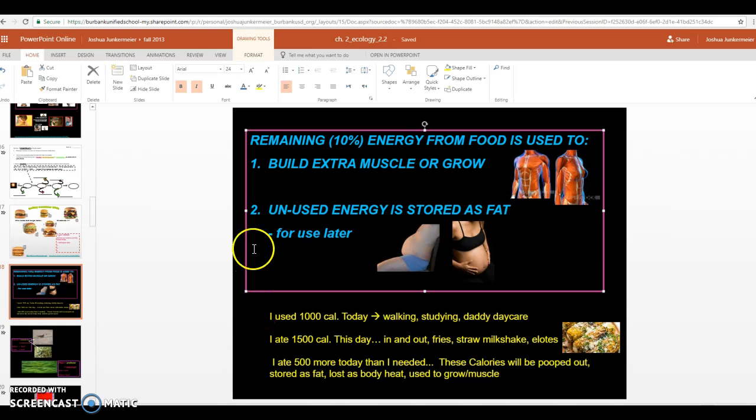All right, so what we're going to do is move on to the next slide. Thank you, Crash Course. All right, going back to slide 18. Hopefully you've written slide 18 in your notebook and you've copied this down. And just thinking about body fat and just thinking about muscle that we use. Look at this. It says, I used 1,000 calories today.